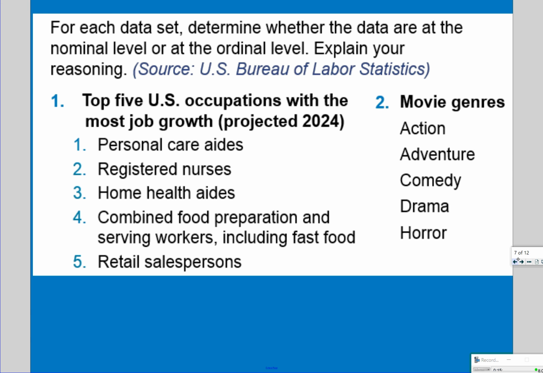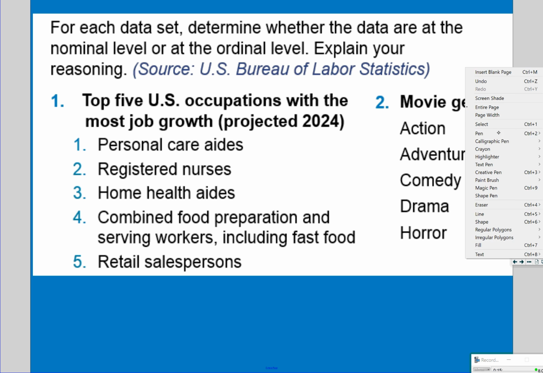Qualitative data here, because it's categories of jobs in this case. So now I know it's either nominal or ordinal. The instructions kind of narrowed that down for us already. The next question is, can we order that set of information? It's ordered for us already, right? It's ranked. So the fact that it's ordered tells us it is ordinal, right?